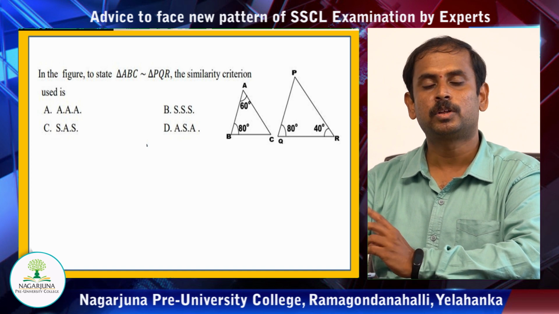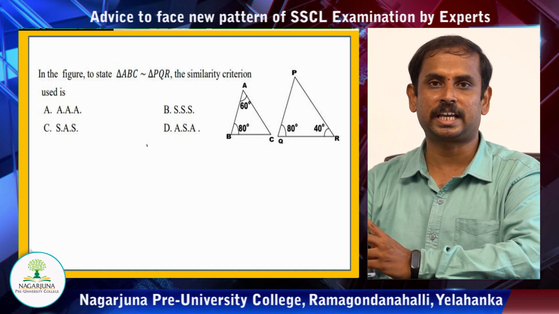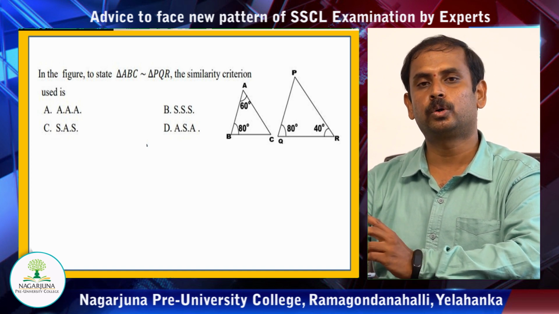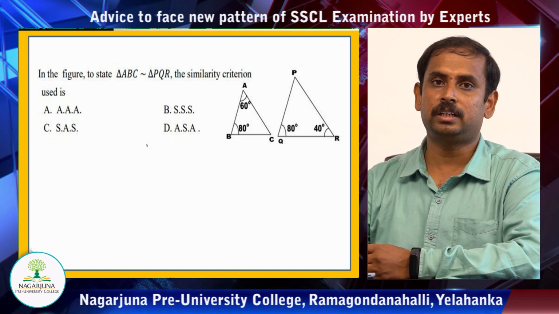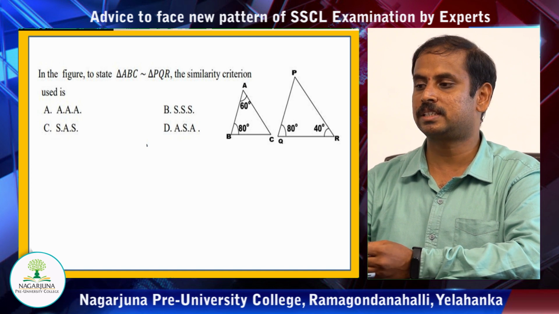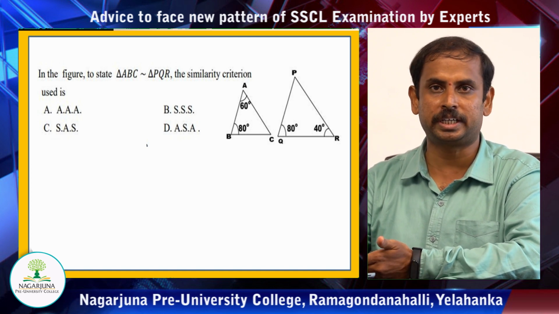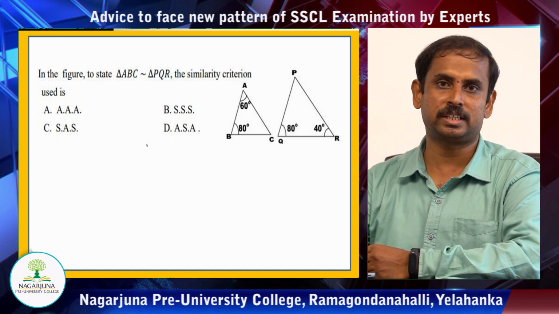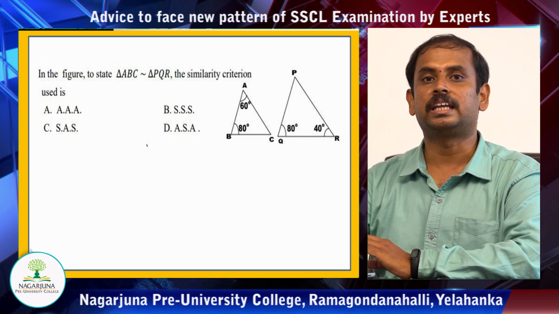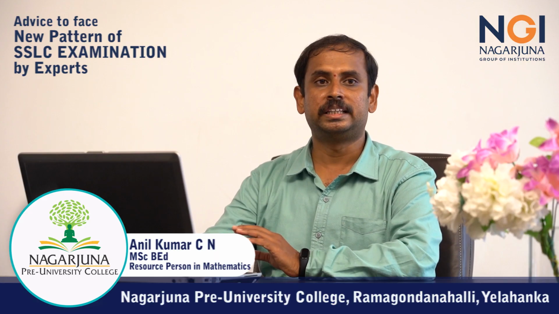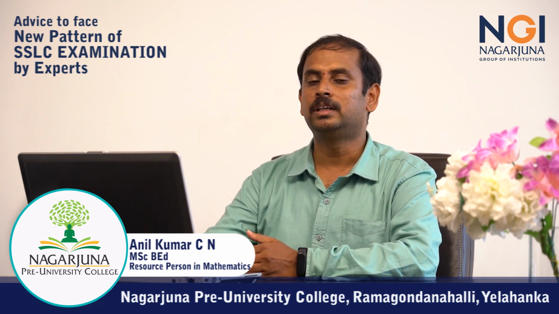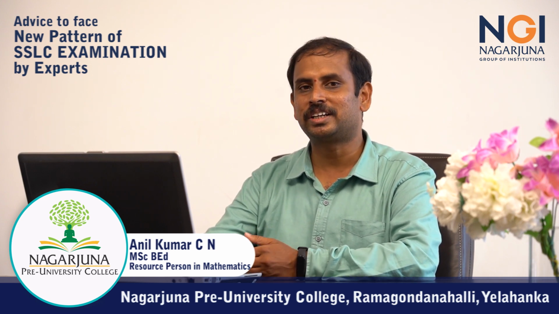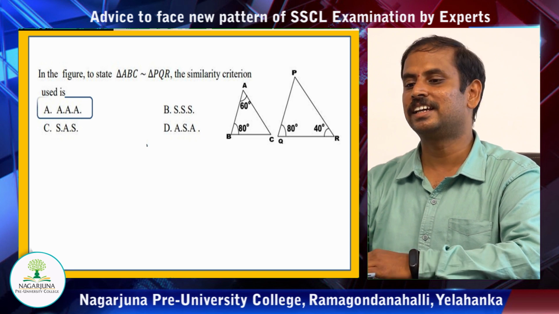Think before answering. Observe carefully. They are being given 2 triangles with 2 different angles there. You know that the sum of 3 angles in a triangle is 180. In one of the triangles, one of the angles is known, that is one is 60, the other is 80, the third angle would be 40 degrees. Now we can compare both the triangles and see that the 3 angles are equal, which means they are equiangular. If they are equiangular, then the criterion is AAA. It is A. Isn't it, children?